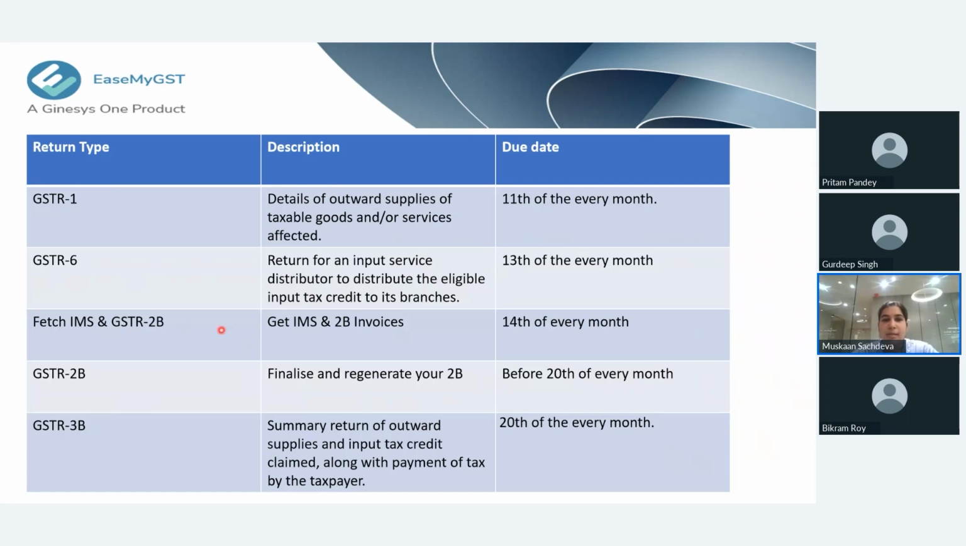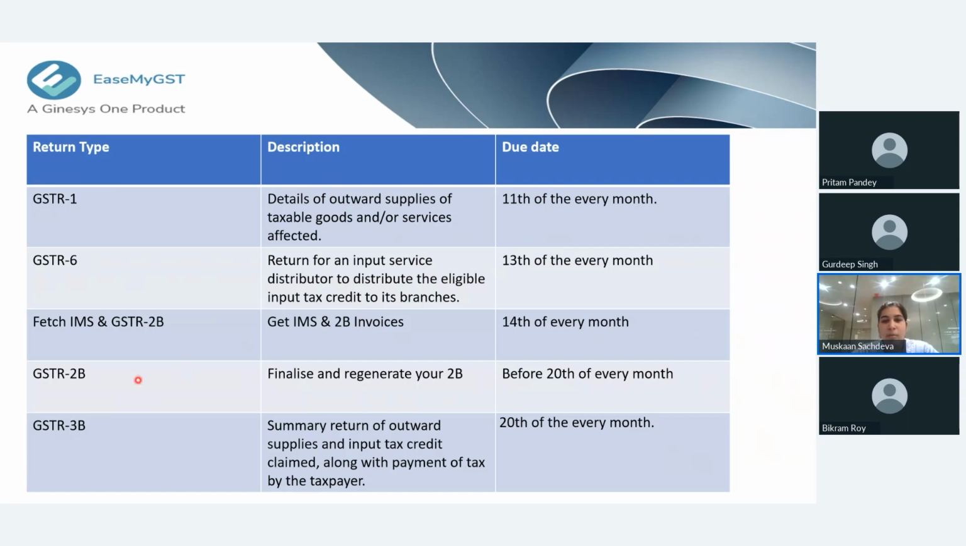I need all of you to understand that these returns should be filed on these dates only. If there is a delay in even one of the returns, the whole schedule gets disturbed. So once the ISD has been filed, we will go to the IMS and GSTR 2B. On the 14th of every month, we will fetch the IMS and the 2B invoices from the government portal and validate our input.